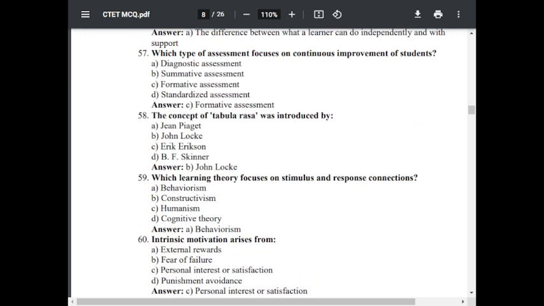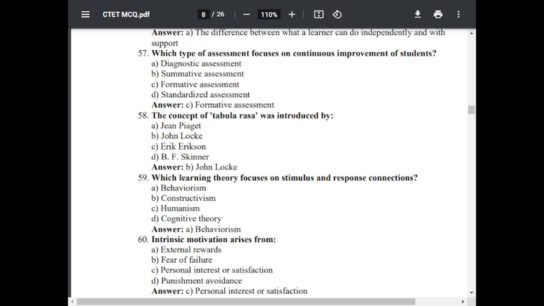Question number 58. The concept of tabula rasa was introduced by. Option A, James Paget. Option B, John Locke. Option C, Erik Erikson. Option D, B.F. Skinner. The correct answer is B, John Locke.